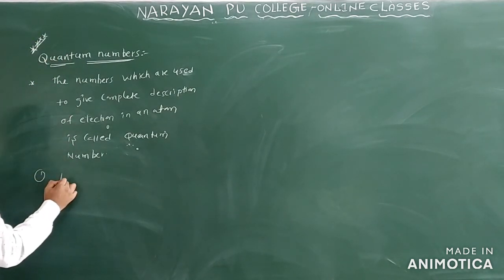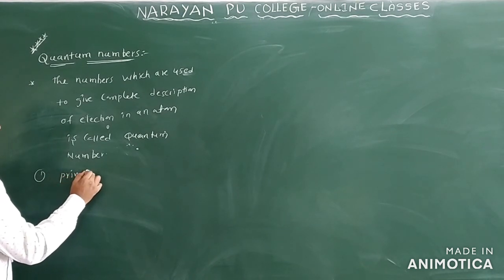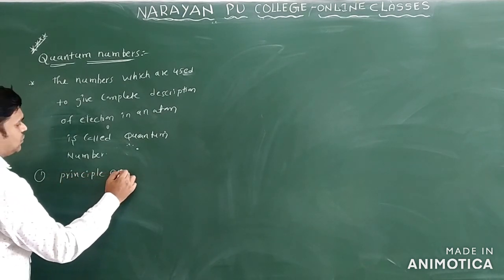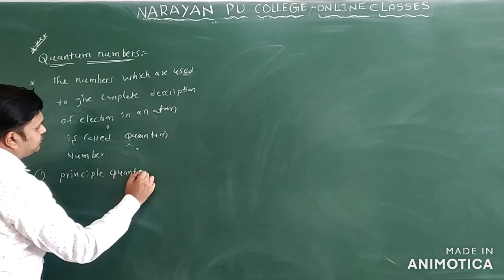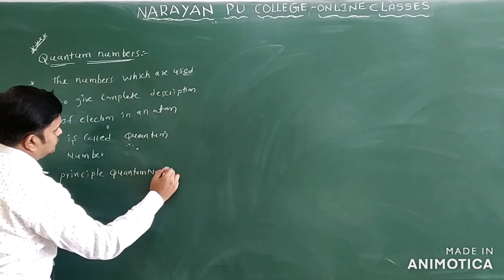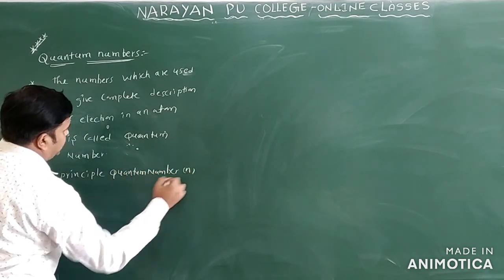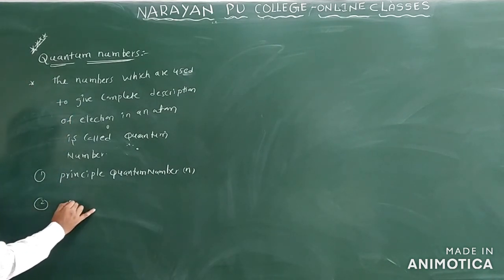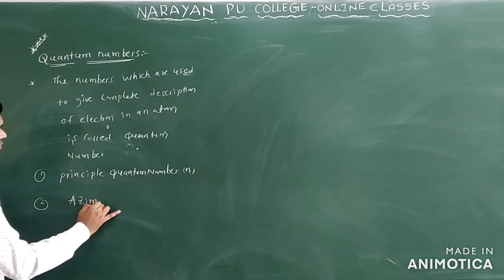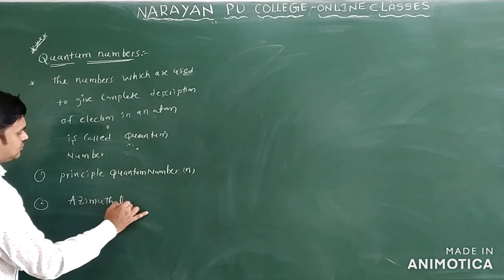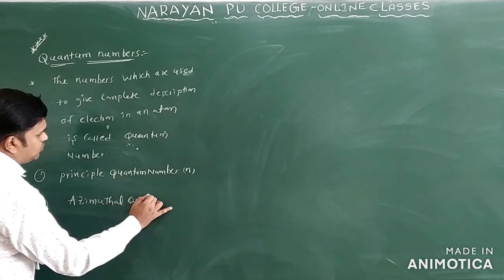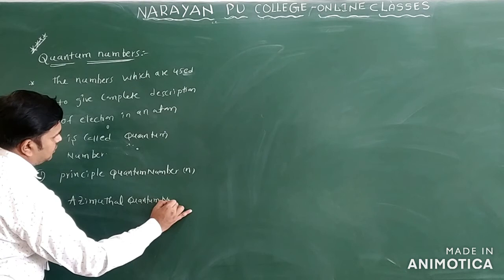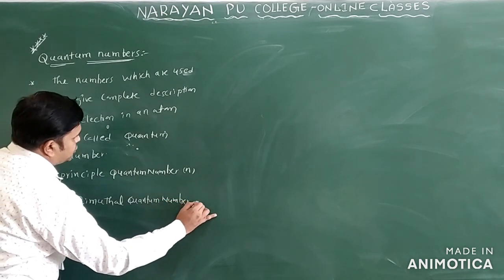The first one we have is the principal quantum number, which is denoted by n. The next one we have is the azimuthal quantum number, which is denoted by l.